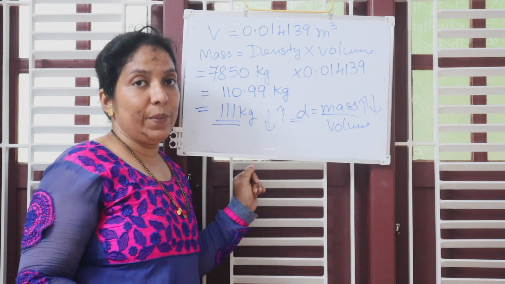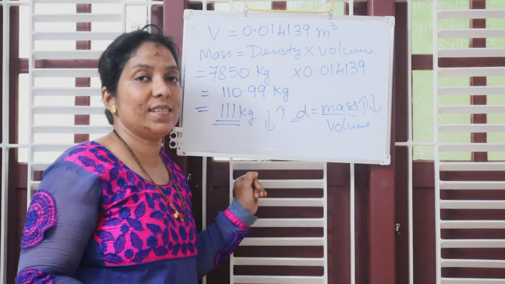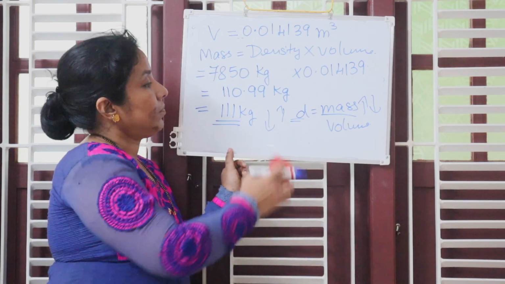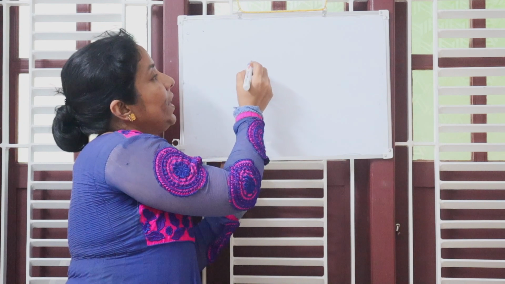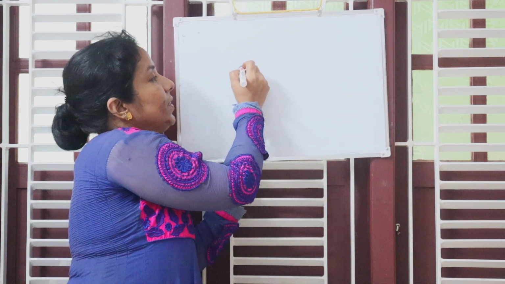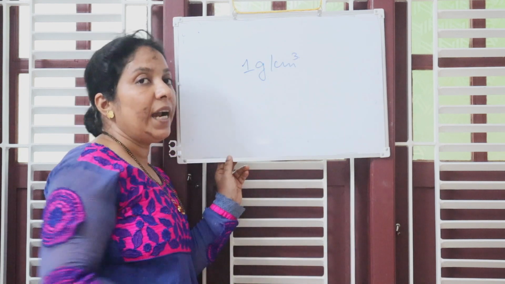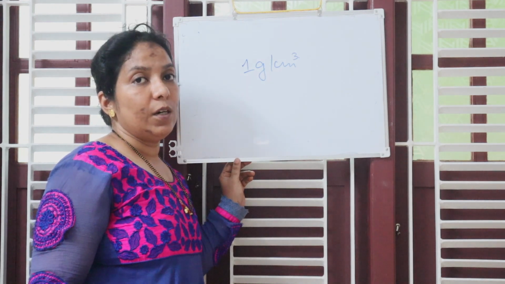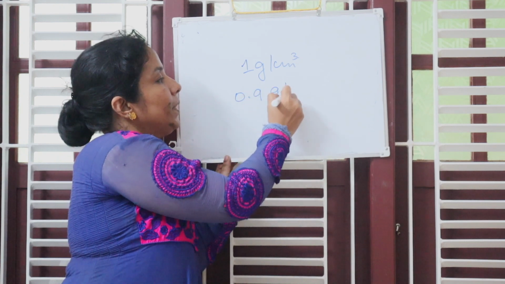Okay, one more thing. Density also determines whether the given substance floats or sinks in the liquid. For example, let us say that we have the density of the water as 1 gram per cm cube, and you have been provided another liquid whose density is 0.9 gram per cm cube.